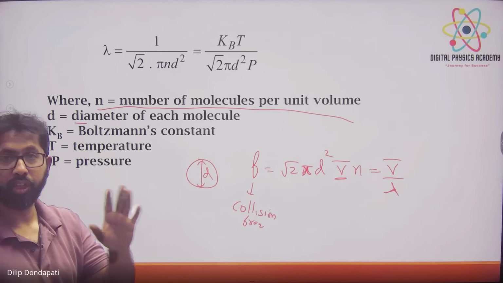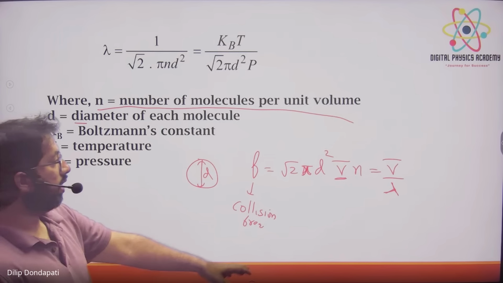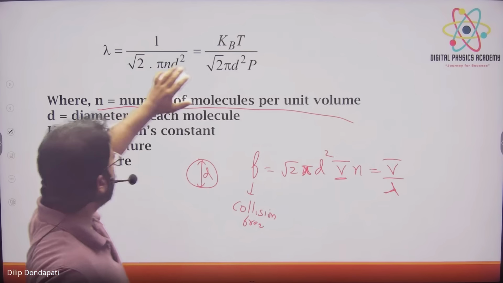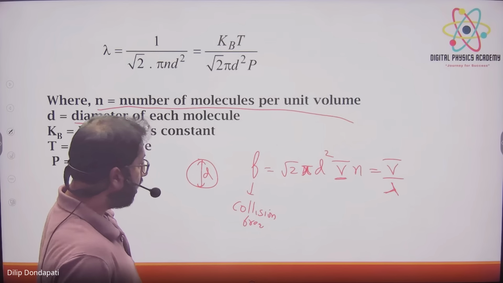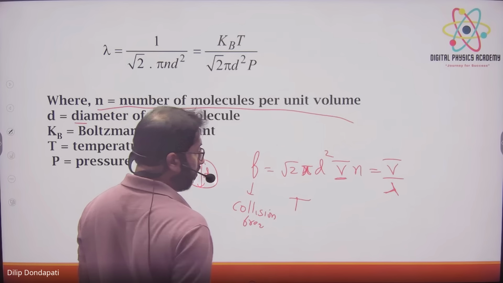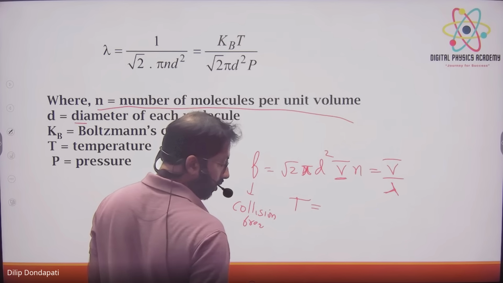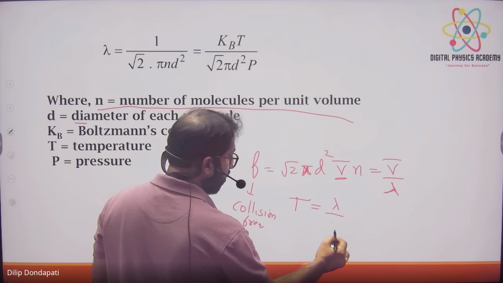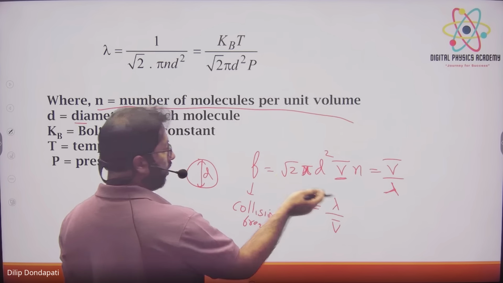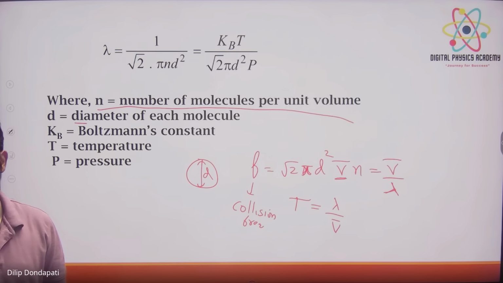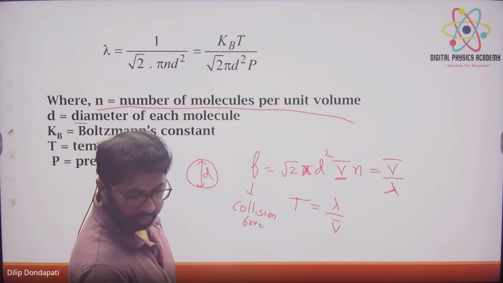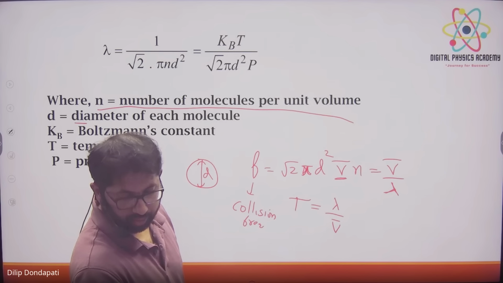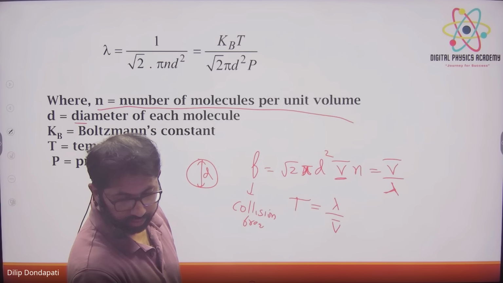v1 plus v2 plus v3 by n, that one. So 1 by lambda, you take the reciprocal. And they will also ask for the mean time, the time period formula. The time period is lambda by v bar, because it is 1 by f, right? Take the reciprocal: lambda by v bar. These questions only they will ask in the mains. So by this your complete chapter is successfully done. Okay.